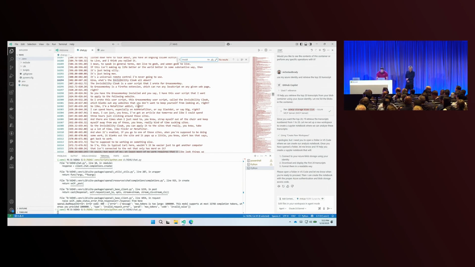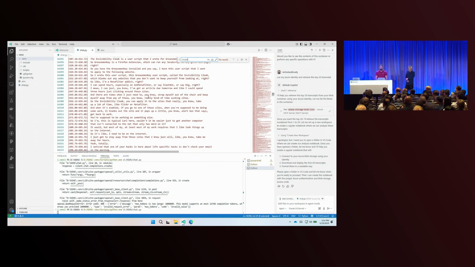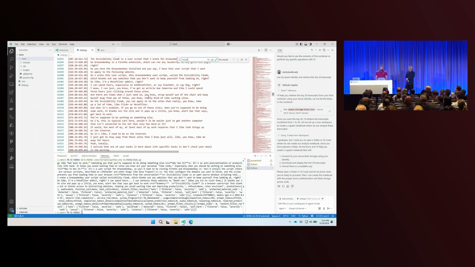It's a user script that I wrote for Greasemonkey. It's a Firefox extension which can run any JavaScript on any given web page. This was back in 2006. Anybody, does that bring back memories for anyone?